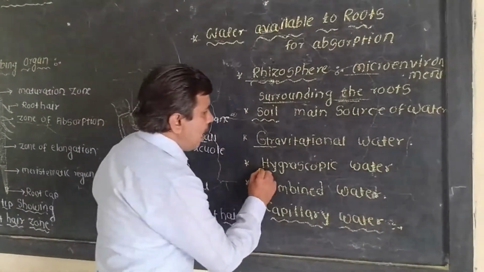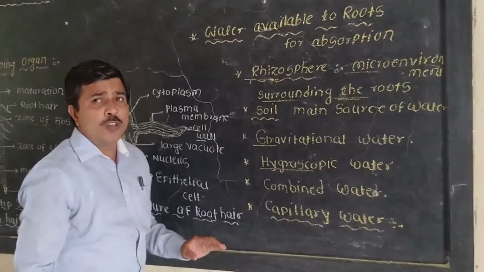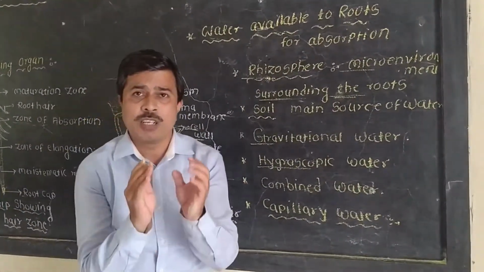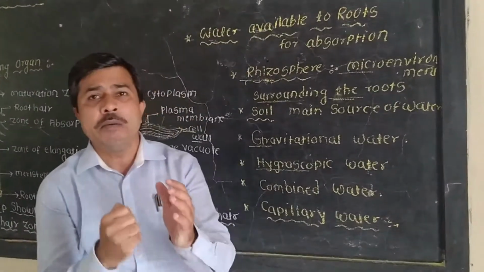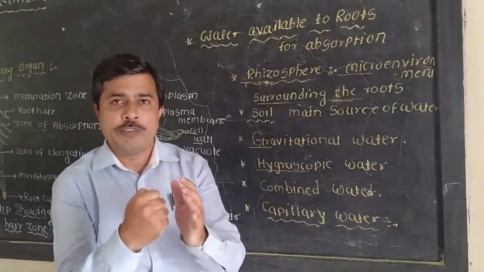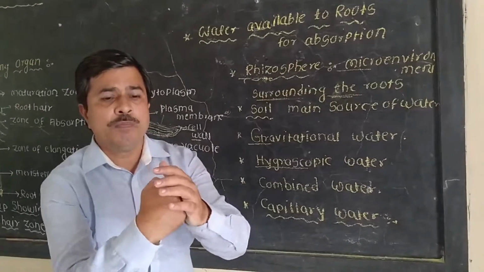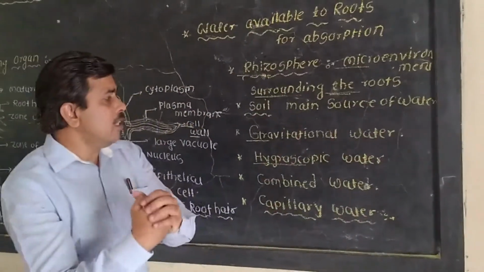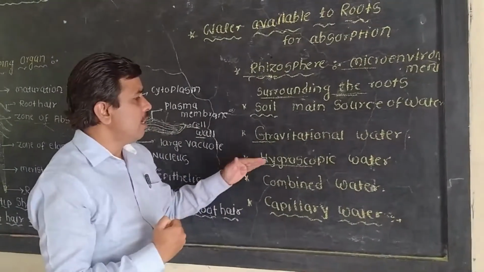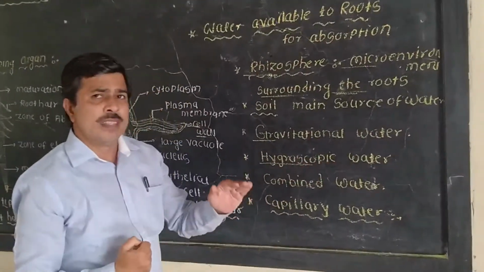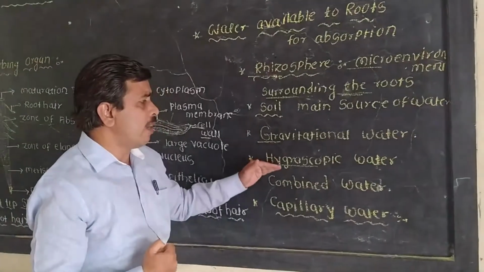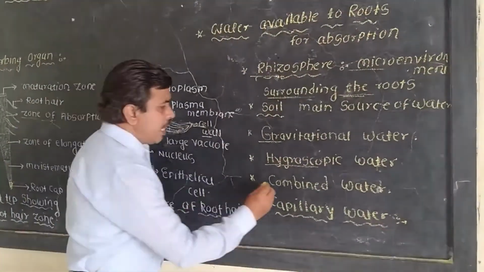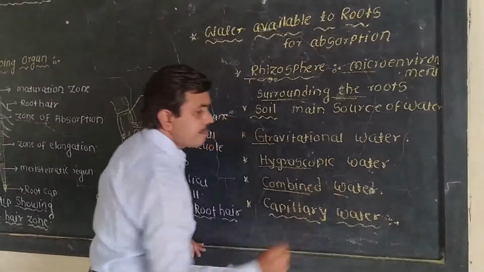Next is hygroscopic water. Hygroscopic water means water that is tightly bound and adheres to the soil particles. Plants again cannot absorb this type of water. Then the third type is combined water.